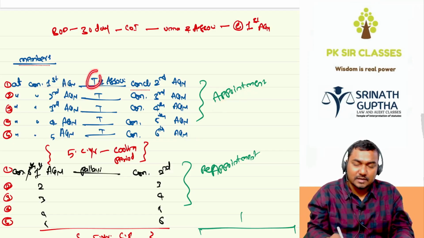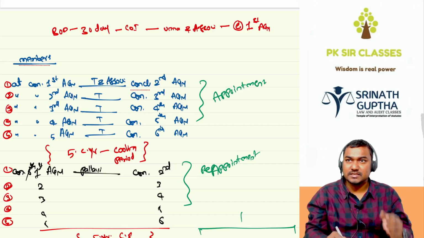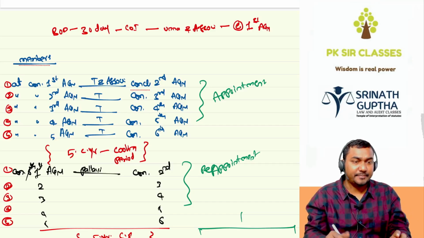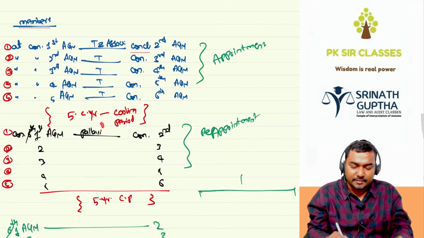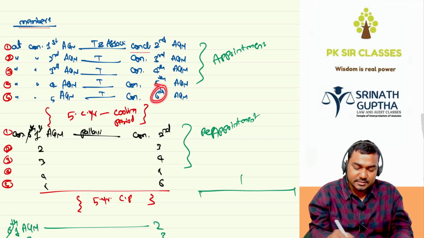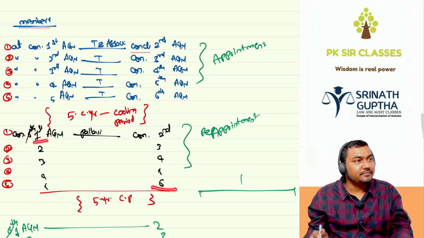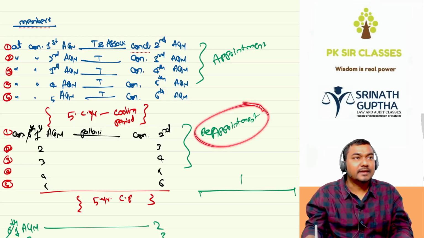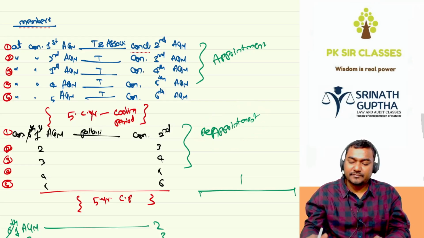So once Tahura completes one term of 5 consecutive years, she cannot be appointed for the next 5 years, the cooling period. In the place of Tahura, we are appointing Pallavi at the conclusion of the sixth AGM, treating it as a first AGM. See this, beta, sixth AGM treated as a first AGM, and she will hold the office till the conclusion of the sixth AGM. This is called reappointment. So what is the procedure for appointment of the auditor?